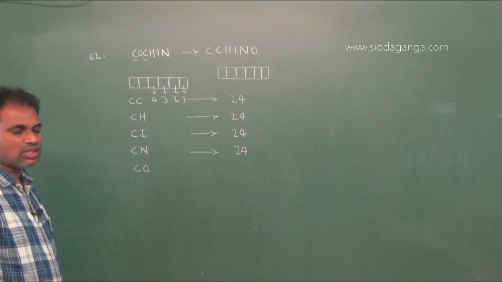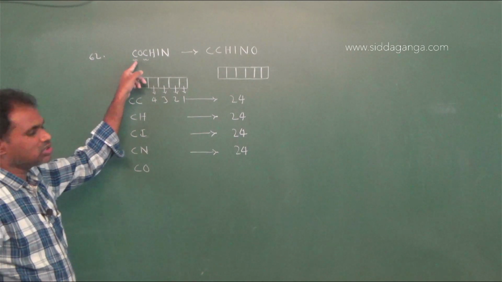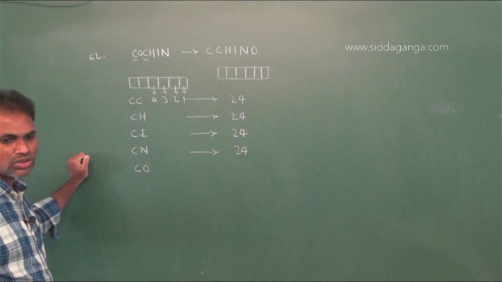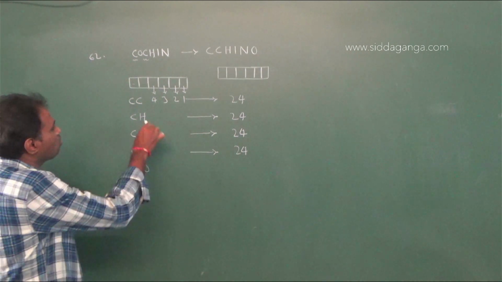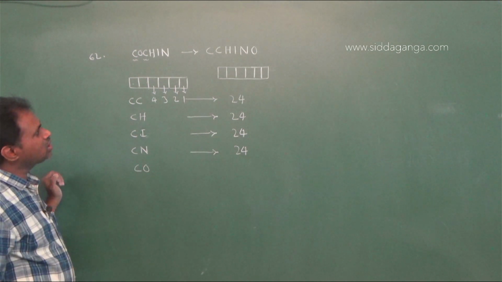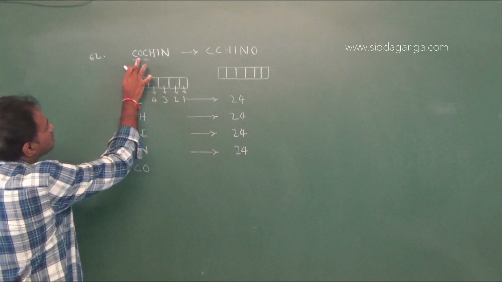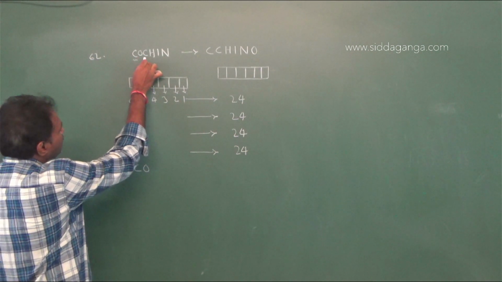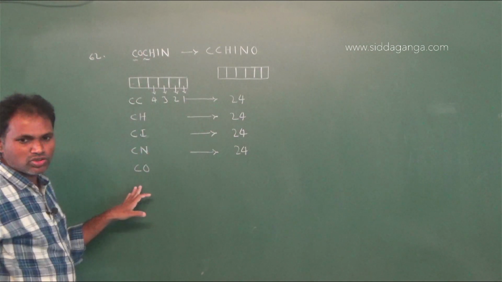Now the words that start with CO. The word Cochin also starts with CO. Therefore, write CO in the first 2 boxes. Next, observe the remaining 4 letters. C and O I fixed in the first 2 boxes.